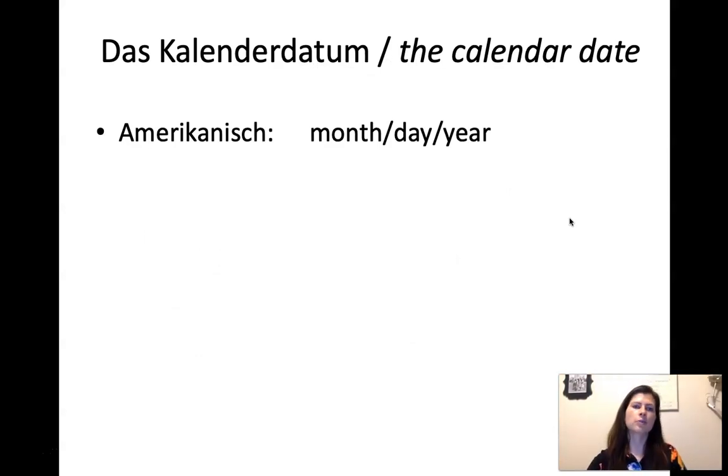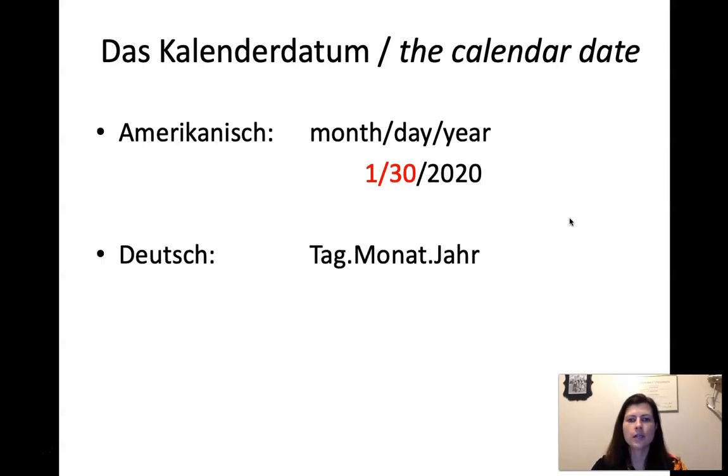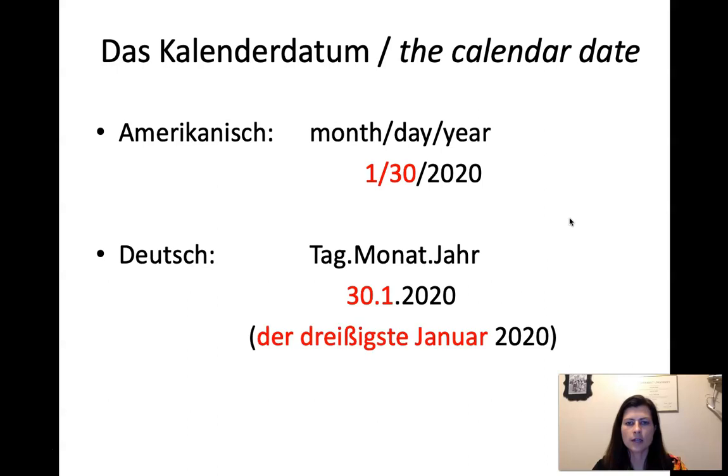Interestingly, you may have encountered this before, but Americans do month, day, year, right? So we would say for January 30th, 2020 would be January is 1, the first month, and then the 30th would be the day, month, day, year. The German format is day, month, year from the smallest unit, then the next largest unit, then the next largest unit, which makes more sense. So that would actually be the 30th of January 2020. So it's the same date.